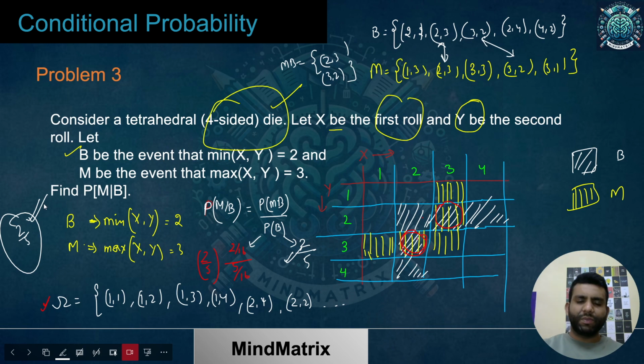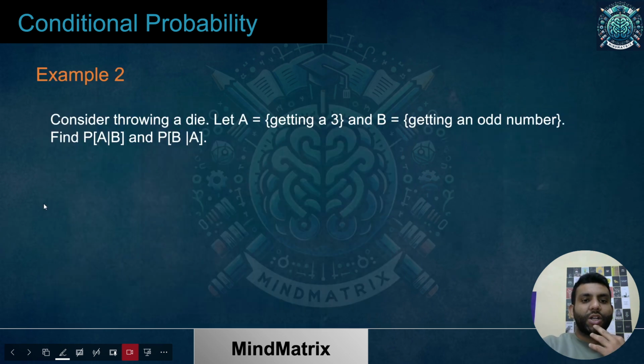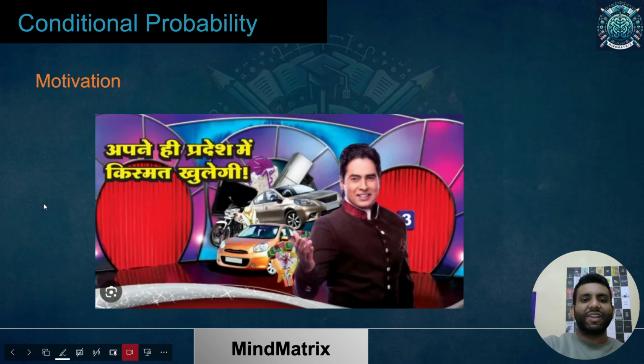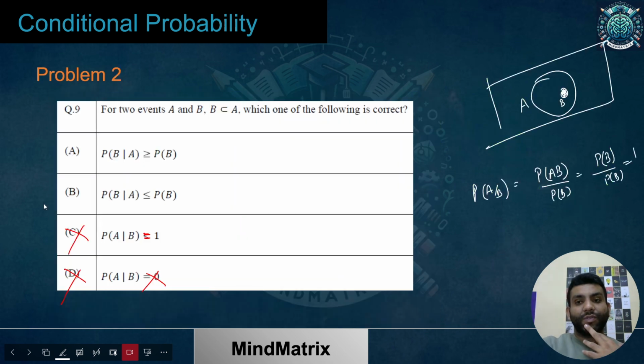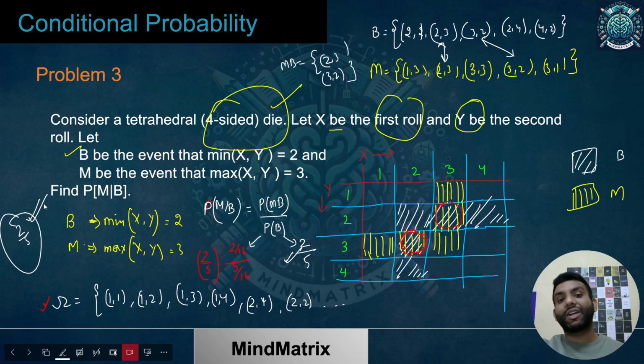Good problems over here. In the next video we'll start with Bayes theorem and the law of total probability. We'll have a look at what exactly that is, and that is going to be very important. And post understanding the concept, which is my way of teaching, first I'll teach the concept and then some questions based on that. So we'll be discussing the Monty Hall problem as well, which led to the kind of show called Kaun Banega Crorepati, no, like the show on Star Plus in India. So we'll solve that kind of question as well, how we can solve that, how that is based on Bayes theorem and basically conditional probability. We'll have a look at that.